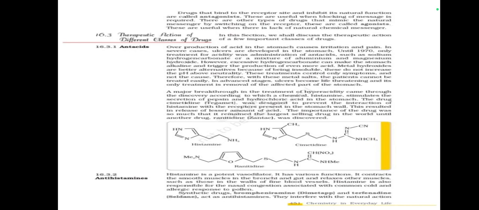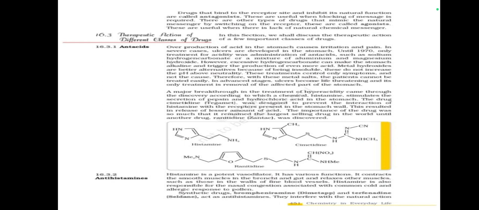Drugs that bind to the receptor site and inhibit its natural function are called antagonists. These are useful when blocking of a message is required. There are other types of drugs that mimic the natural messenger by switching on the receptor. These are called agonists. These are useful when there is a lack of the natural chemical messenger.